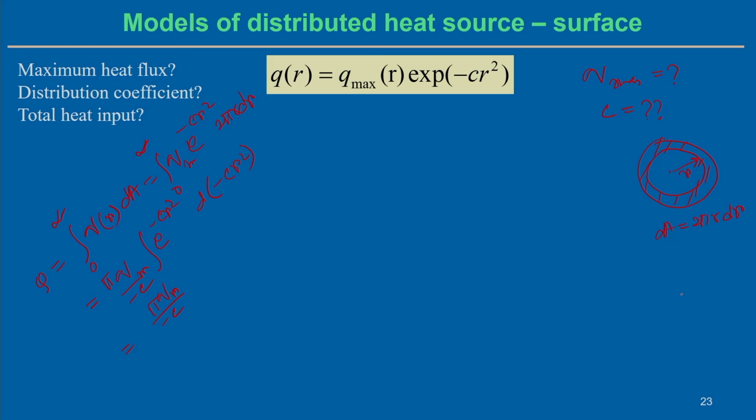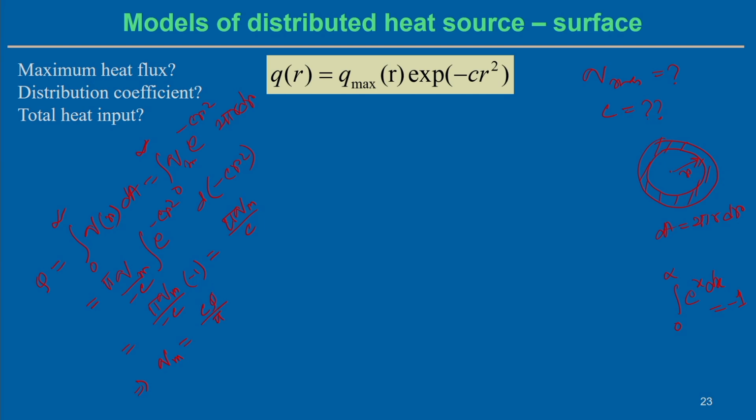Now, we know this integral from 0 to infinity of e to the power x dx equals minus 1 in this case. So, that means it can be pi q_max by C, or from here we can see that the maximum intensity q_max equals C times Q by pi.